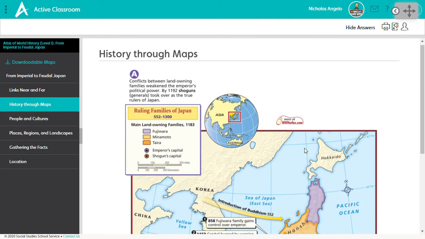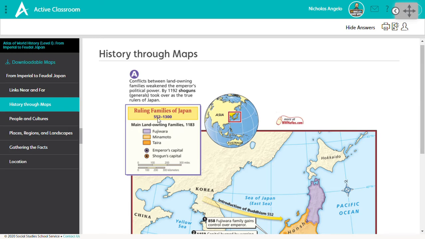The next section asks us to look at this map. It's about the ruling families of Japan. The caption says, conflicts between land-owning families weakened the emperor's political power. By 1192, shoguns, which means generals, took over as the true rulers of Japan.